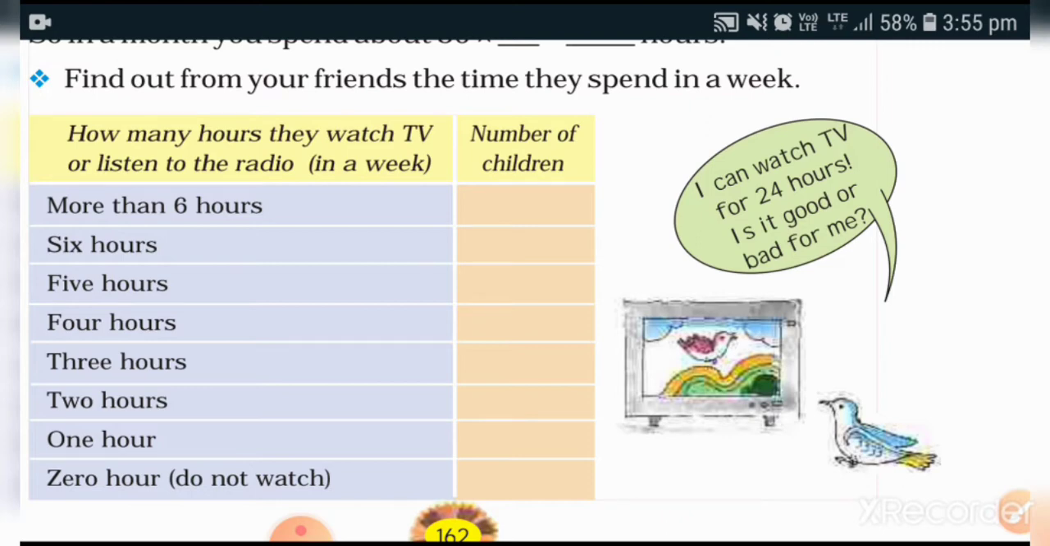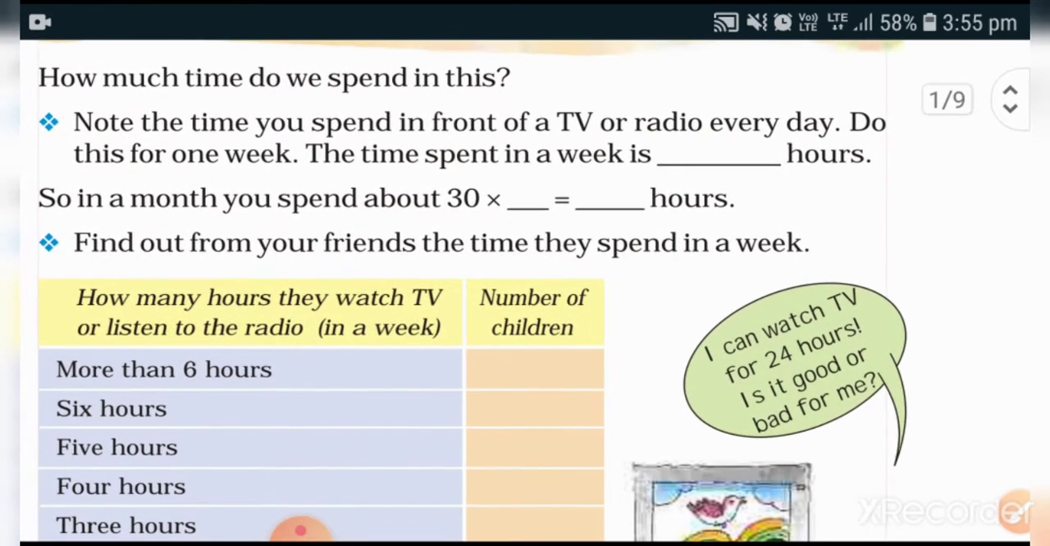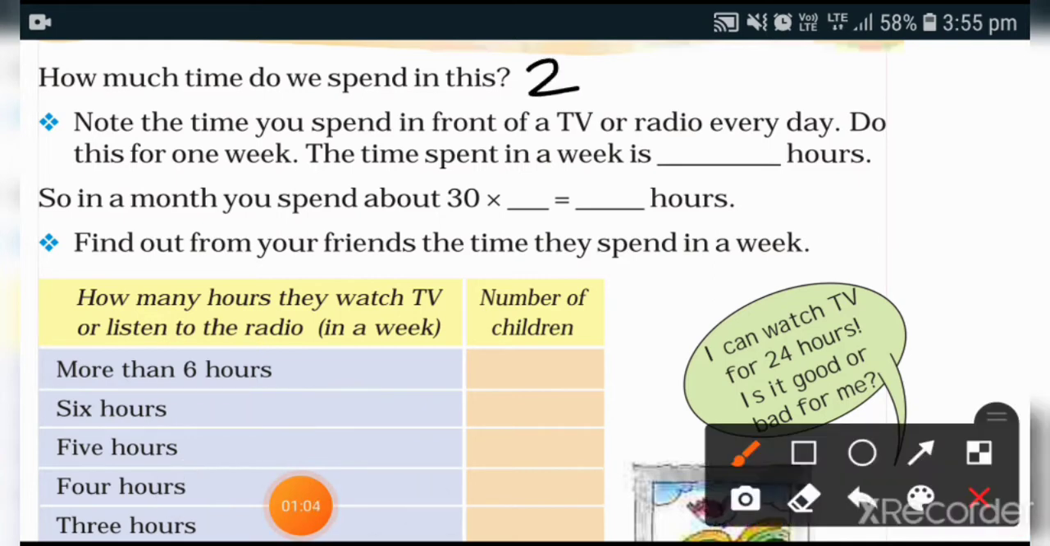Now the topic given in your textbook is how much time you spend watching TV. So you have to write this information in these blanks. If you spend 2 hours, then you can write 2 hours. If you spend more than 2 hours, then you can also write 6.